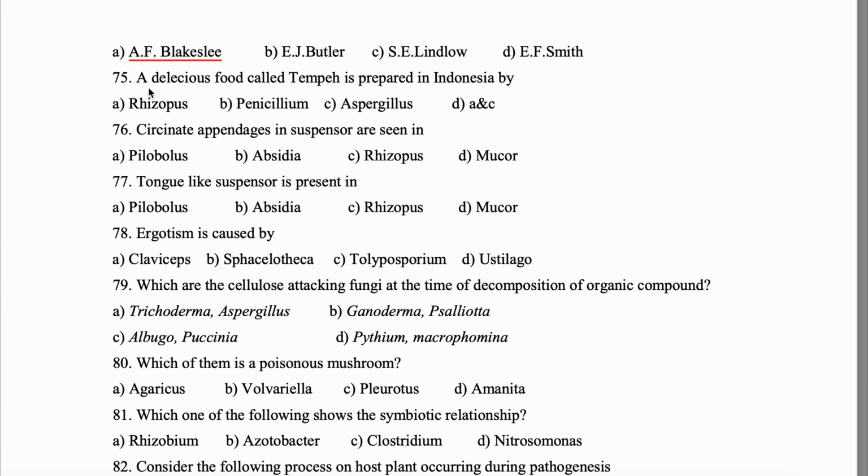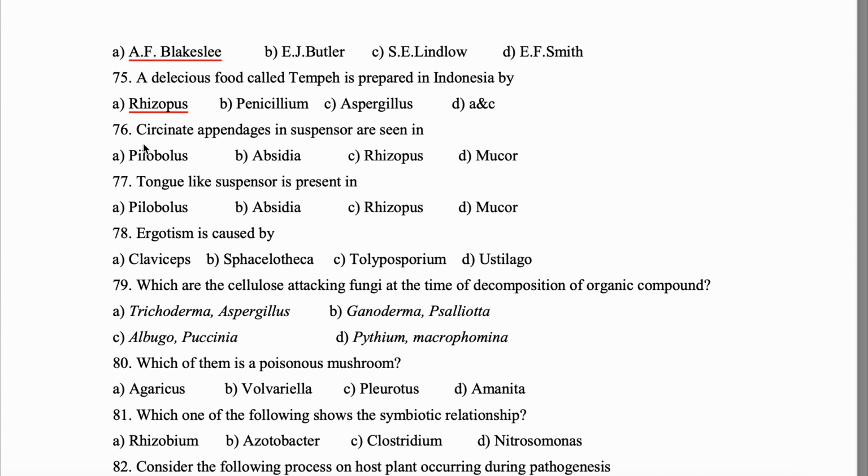Question 75. A delicious food called tempeh. It can be pronounced something else. I'm not sure about the pronunciation. I call it tempeh or something. It is prepared in Indonesia by Rhizopus.